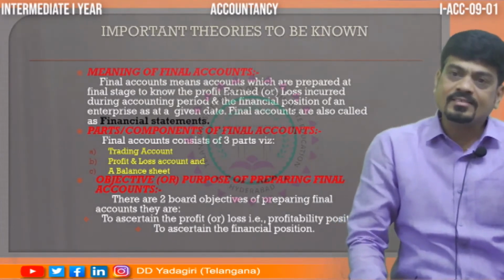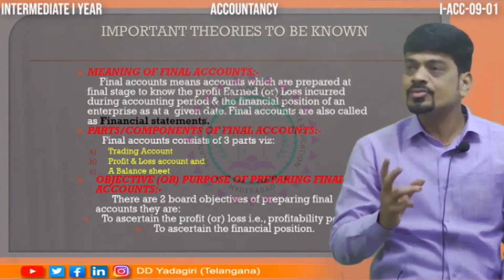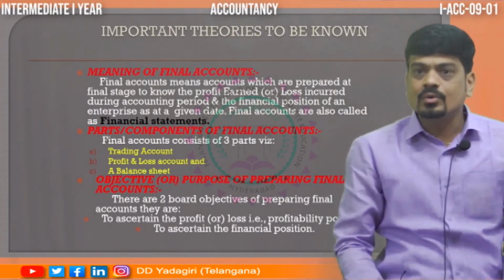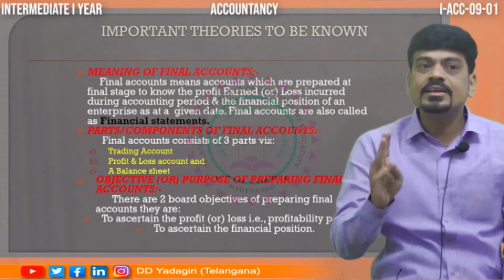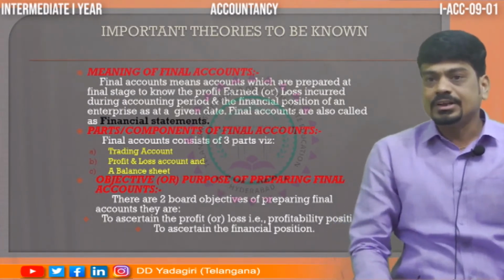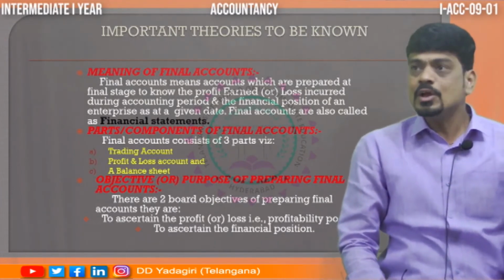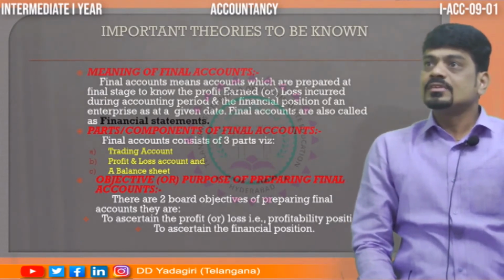So if anybody is asking you, then say final account comprises of two accounts, that is trading account and profit and loss account, and one statement called balance sheet. Like that, there are three parts that we have to keep in mind. And objectives: one, to find the profit, and one, to know the financial position, which you can see on the screen.